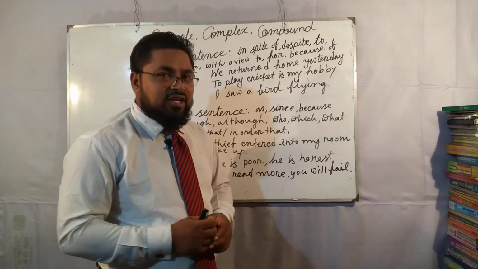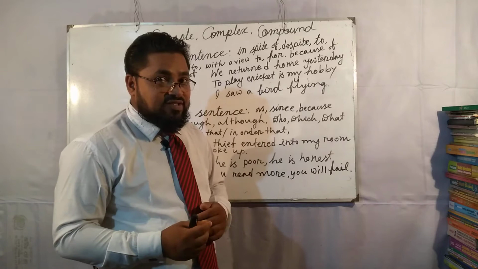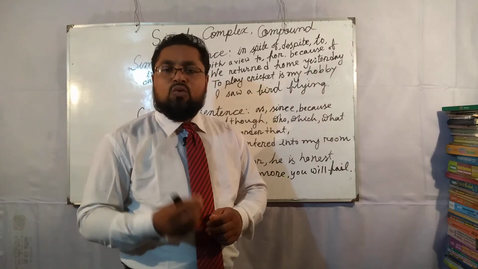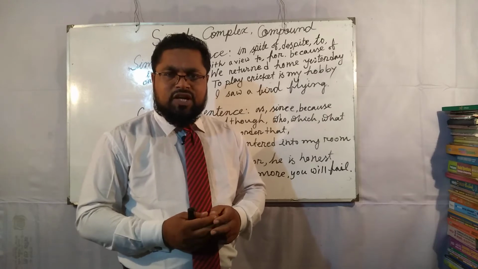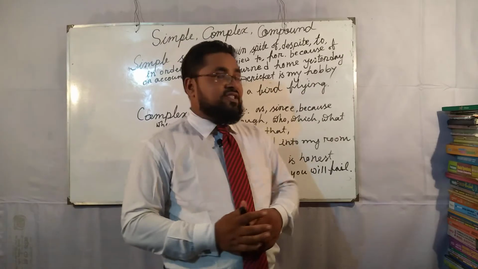I have already given the definition: the sentence that contains one subject, one finite verb, one clause. It may contain one or more non-finite verbs, and is called a simple sentence.